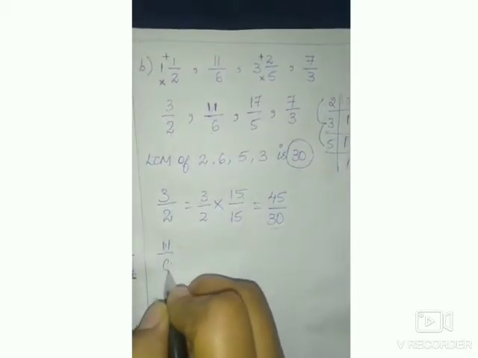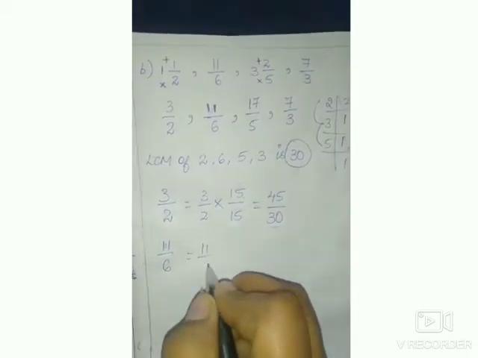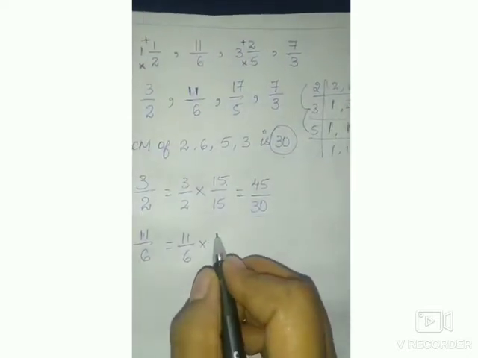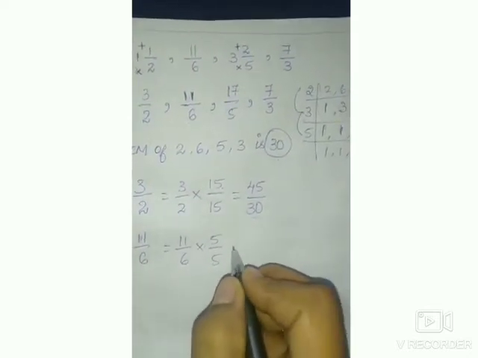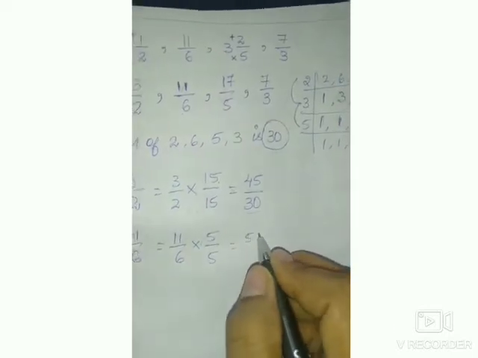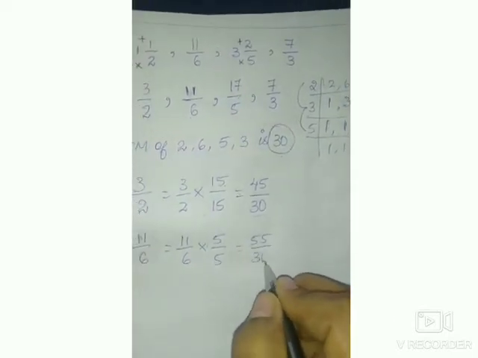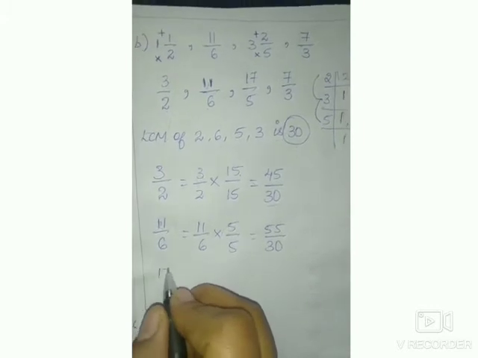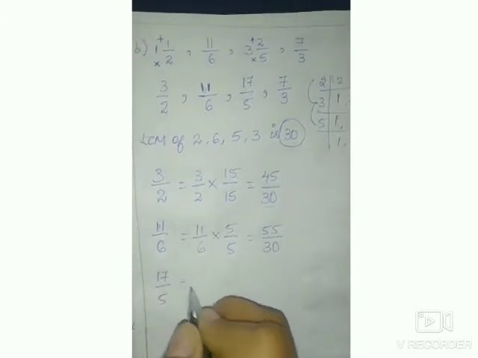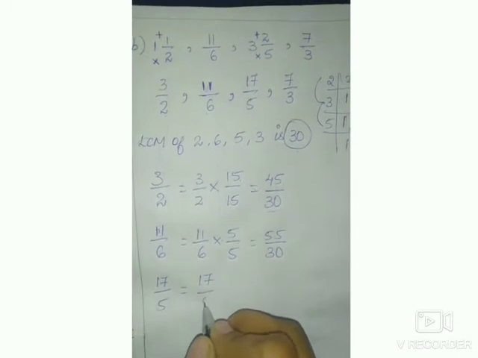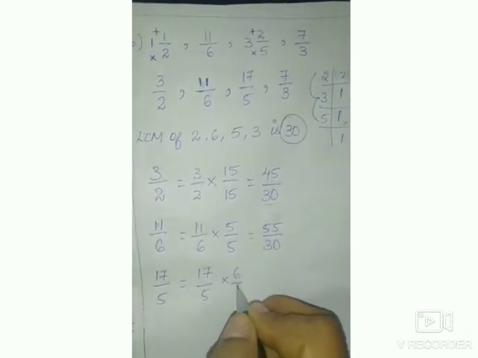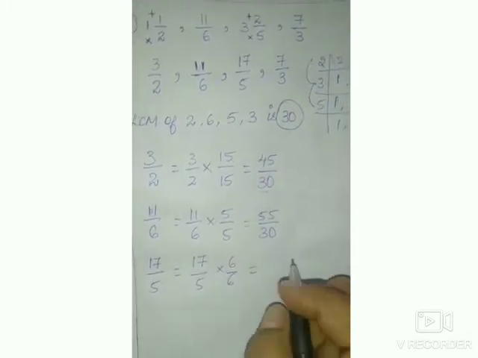Now consider the second fraction 11 by 6. 6 how many are 30? 6 5s are 30. So multiply numerator and denominator by 5. 11 5s are 55, 6 5s are 30. Next consider the third fraction 17 by 5. So 5 how many are 30? 5 6s are 30. So multiply numerator and denominator by 6.